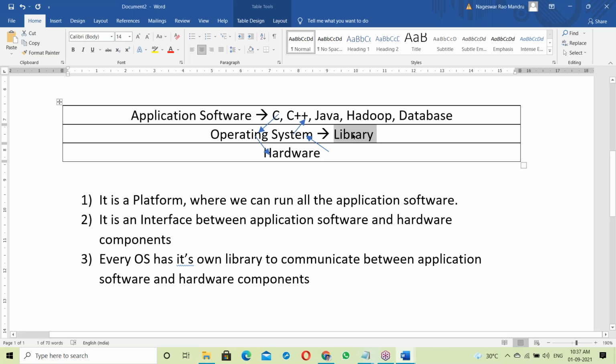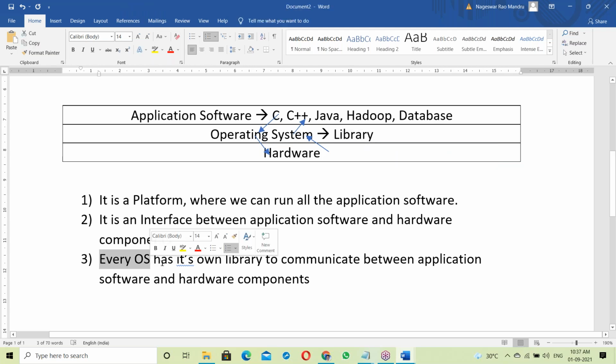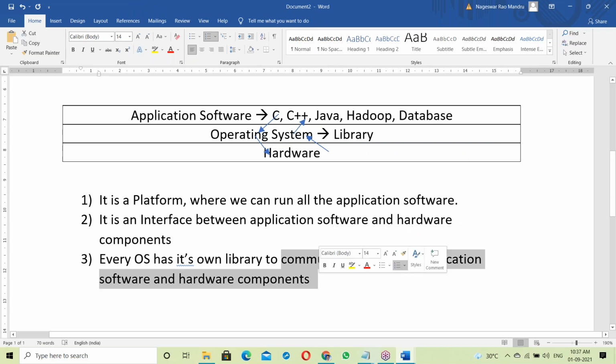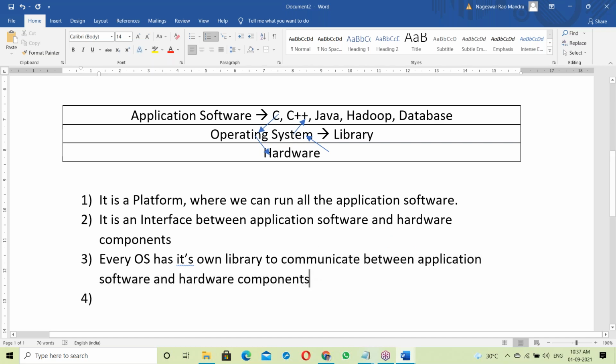So the OS uses these C language functions to communicate between application software and hardware components. Every OS has its own library for this.